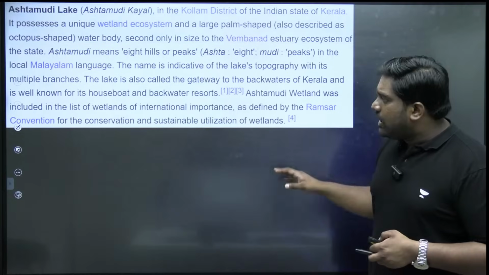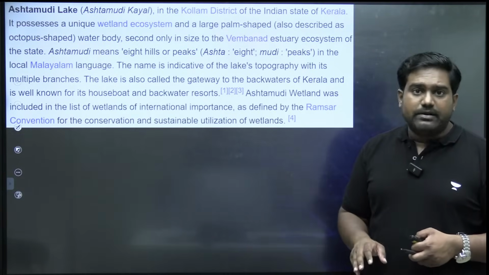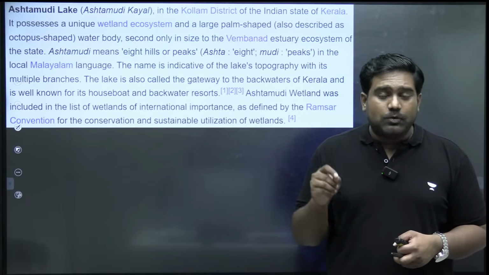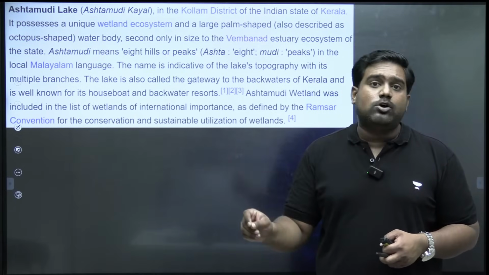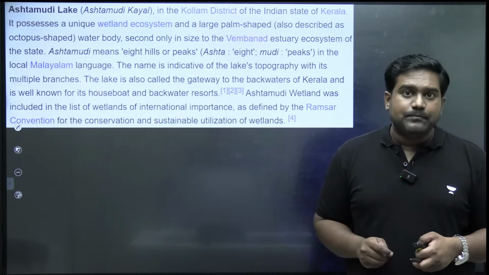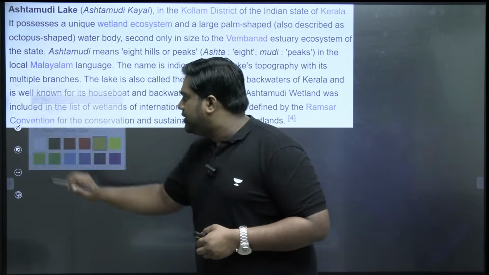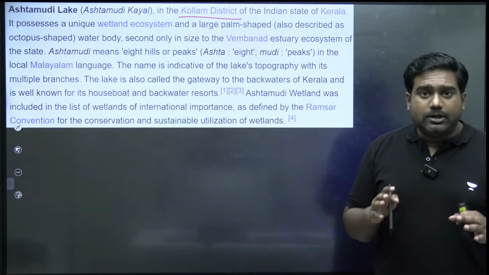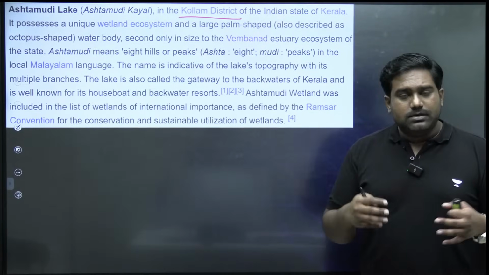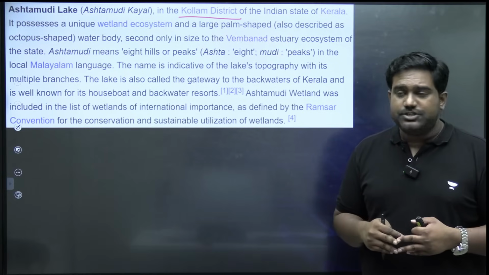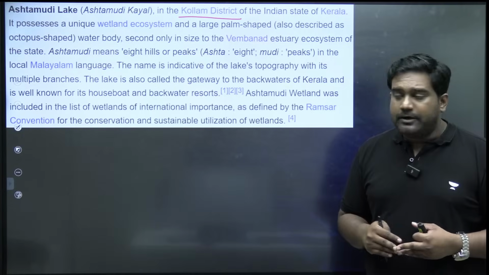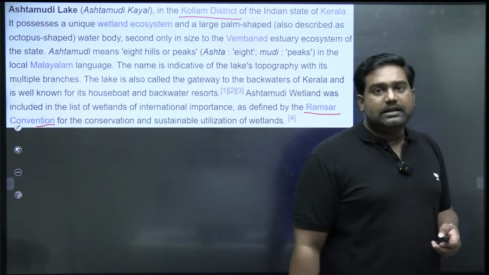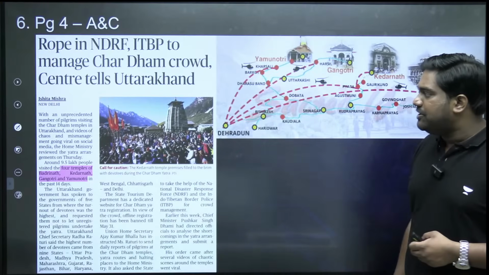Correct? So Ashtamudi Lake is facing a similar risk. A recent study has established very large concentration of microplastics in the fishes and other aquatic organisms found in the Ashtamudi Lake. Now, where is Ashtamudi Lake located? It is in the Kollam district of Kerala. It's a protected wetland, right? It's recognized by the Ministry of Environment, Forest and Climate Change as a national wetland, and it is a Ramsar site. It's a designated wetland of international importance under the Ramsar Convention.